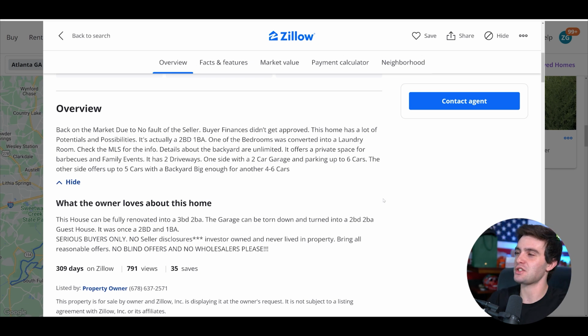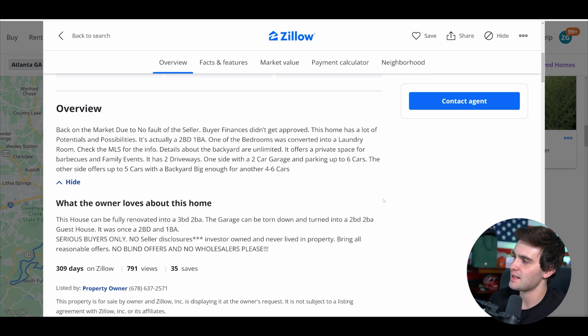So I think it's funny, let's just analyze the first sentence here, right? If the financing does not approve, either the price was too high or what most likely happened, this property needs way too many repairs. She's like, it's all my fault. Yeah, you have an ugly house. And this concerns me reading this because she's giving her whole life story of how everything's terrible, and she's explaining that it's not her fault. And usually when somebody's finances don't get approved, she just will not accept a lowball cash offer.